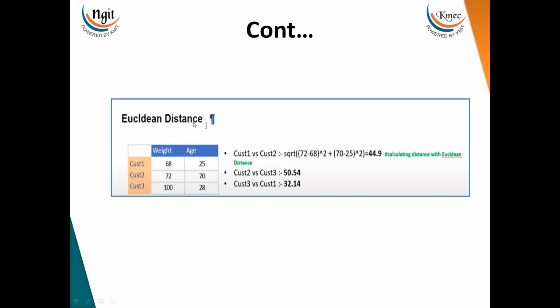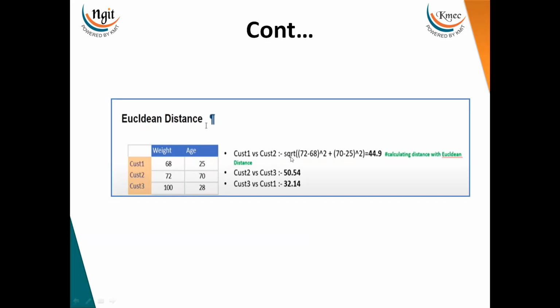So, the Euclidean distance formula. I'll give a simple example of how Euclidean distance works. Suppose we have 3 customers, and I want to see whether customer 1's behavior is similar to customer 2 or customer 3, and I have two features, which are weight and age. Using these two features, I want to see whether customer 1 belongs with customer 2 or customer 3. So I have to find the distance between two data points.